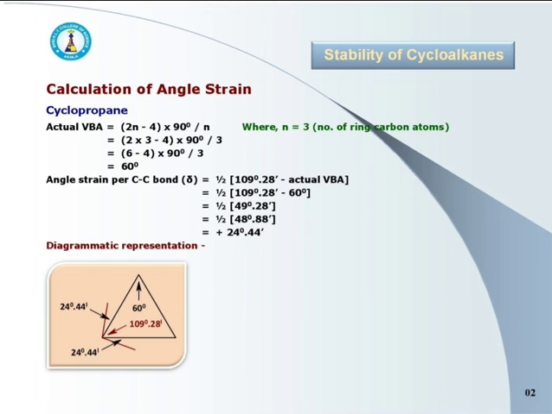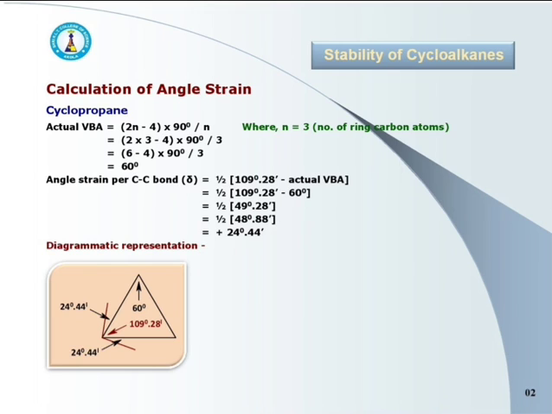It means it is half of 48 degree 88 minute. Here, for the simplification of calculation, we write 49 degree 28 minute as 48 degree 88 minute. It is one and the same because 1 degree is equal to 60 minutes.